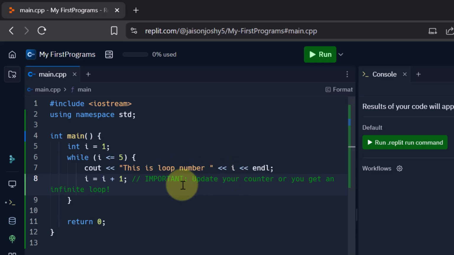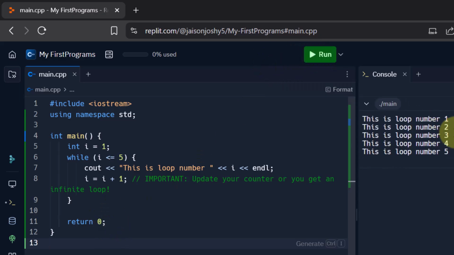Now after that what happens? I will now become 6. I equal to I plus 1. So 5 plus 1 equal to 6. Now when it becomes 6, what happens? It comes and checks this condition again. Now it checks is 6 less than or equal to 5? No, the condition is now false. Now when the condition is false, it will break from this while loop and will come out of the loop. And when we come out of the loop, there is nothing else. It is just return 0. So that means the program ends over there.